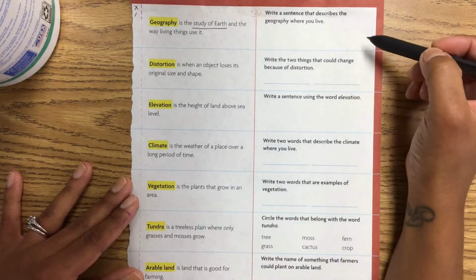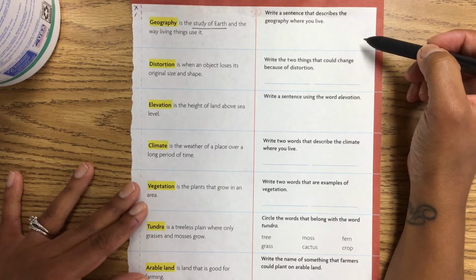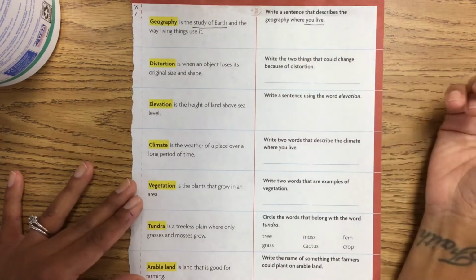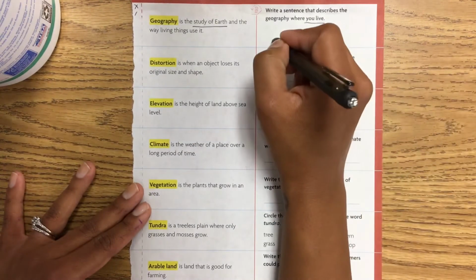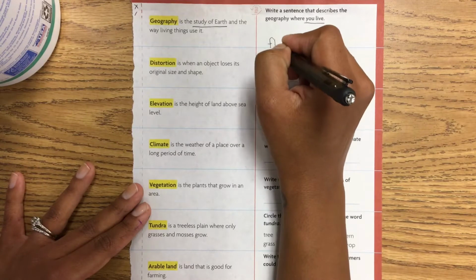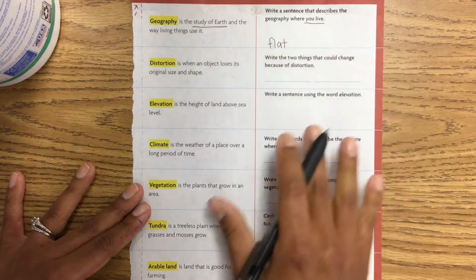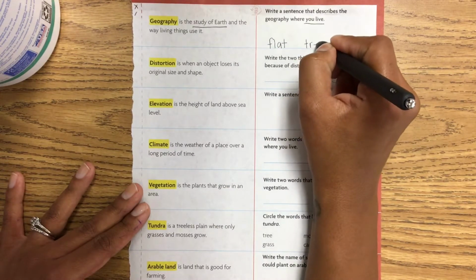The next one says, write a sentence that describes the geography where you live. So when we're thinking of geography where we live, let's focus on the state of Florida. The state of Florida can be very flat, and it could also have lots of trees or plants.